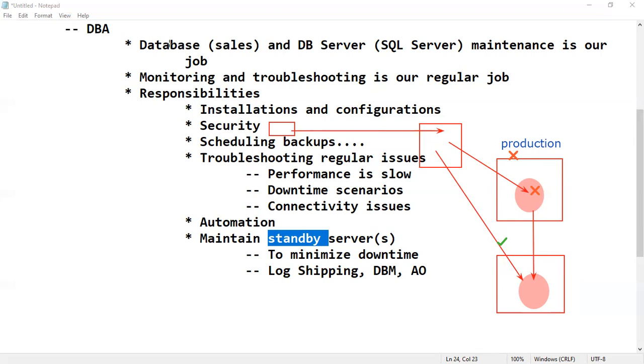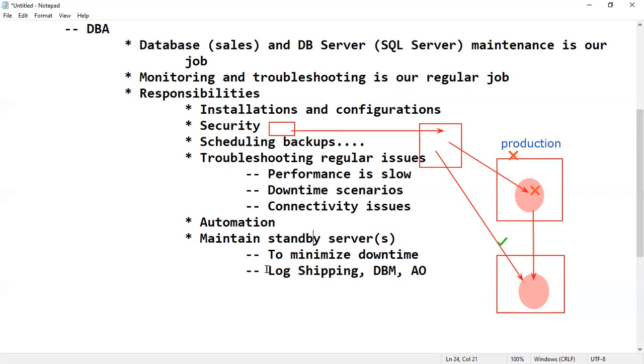All these we have to take care of as a database administrator. We have to take care of the security of our data so that only authenticated users are allowed to access it. Scheduling backups, troubleshooting performance issues, anything, and maintaining standby databases. All these are compulsory activities as a database admin.